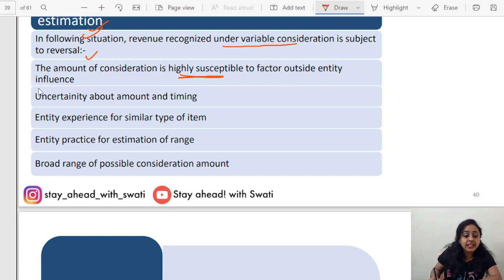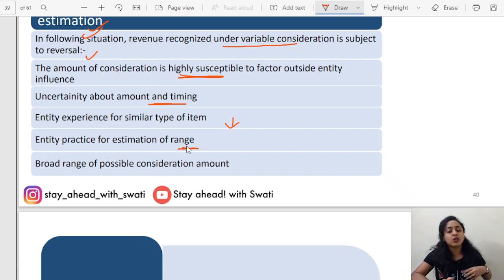Secondly, the uncertainty about amount and timing. You do not know the amount and timing, when it will be received: this year, next year, or 10 years later. Entity experience for similar types of items is very low. They do not have similar experience, therefore they are not in a position to forecast it better and appropriately. Entity practice for estimation of range: it basically estimates a range, it does not intend to get a particular figure.